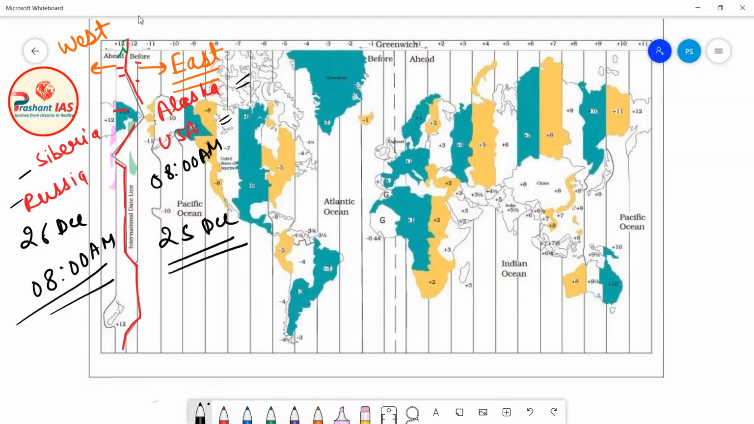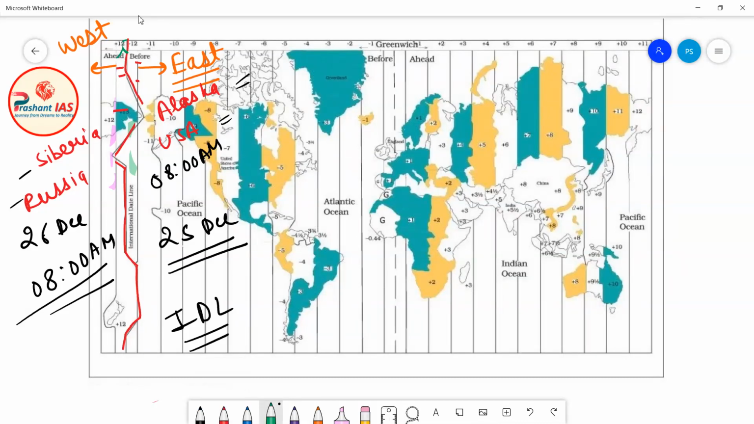The places which are to the east of the international dateline are all experiencing 8 a.m., 25th of December. But the places which are to the west of the international dateline are experiencing 8 a.m., 26th of December. So this simply means that, let's suppose, a person named Chandu.